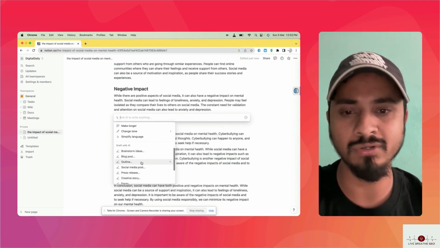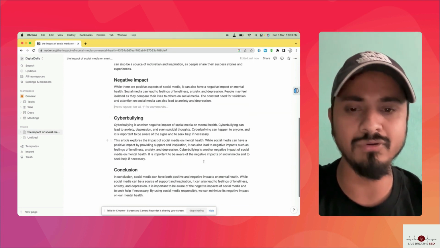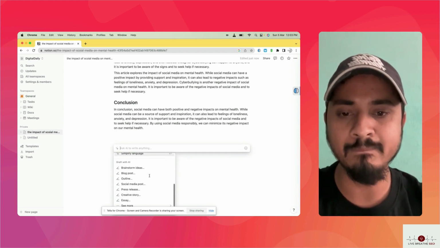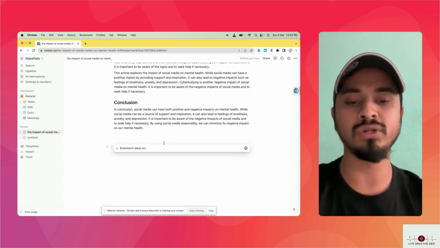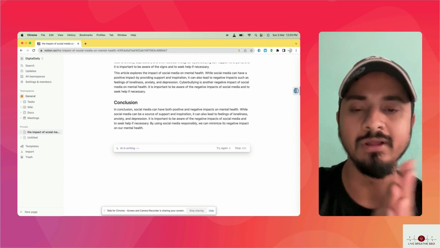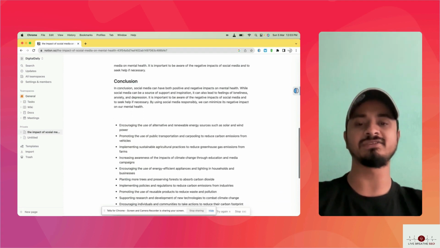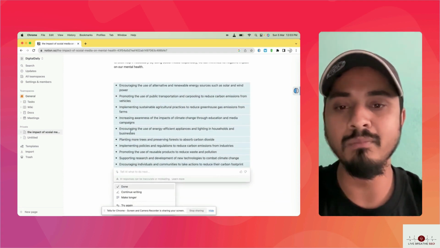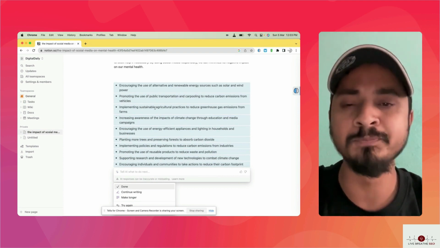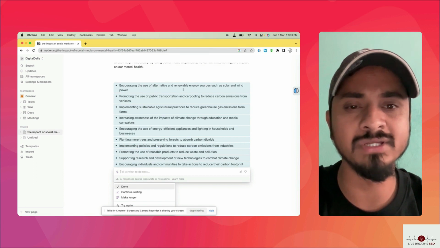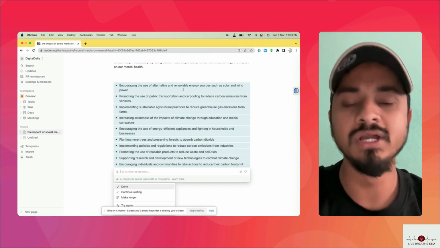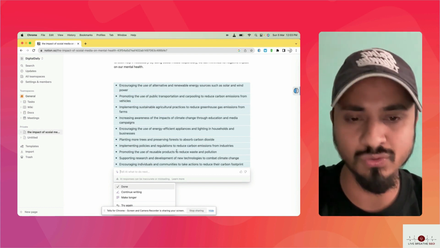Improve. Let's say I want to quickly pull in another piece of information here. Let's say brainstorm ideas on climate change. Let's see if it gives me ideas. Great, guys. It gives me bullet points and brainstorming ideas on climate change: encouraging the use of alternative and renewable energy sources such as solar and wind power. It is a good, valid point, so it works.